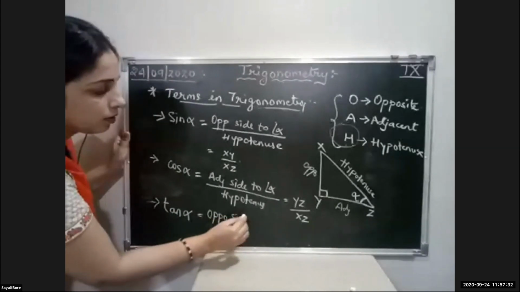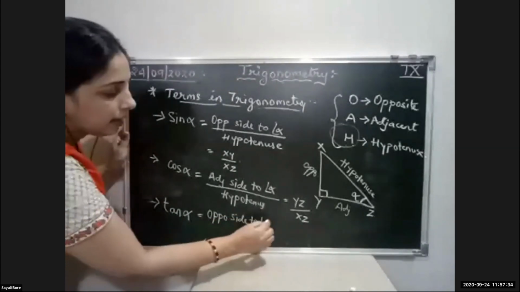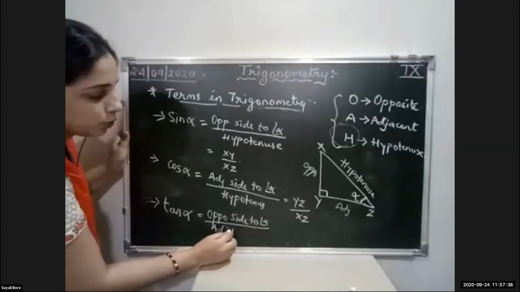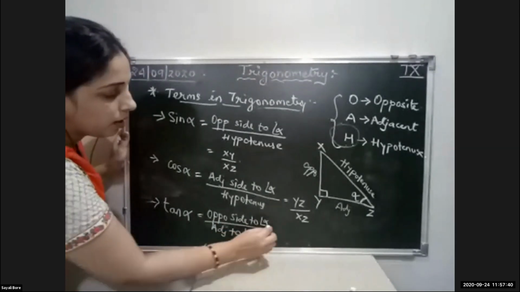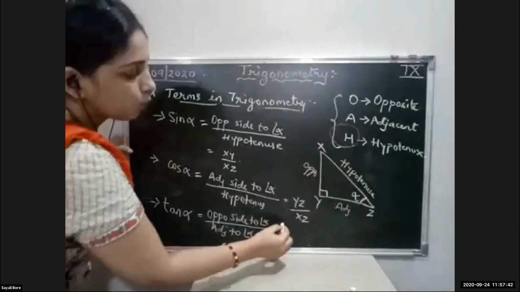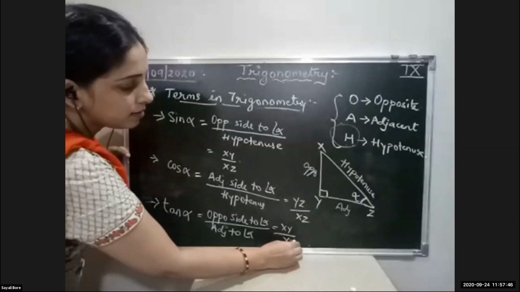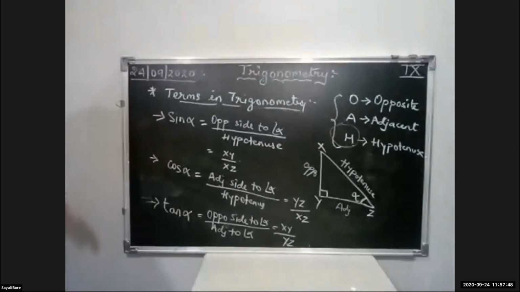Opposite side to angle alpha upon adjacent to angle alpha. So opposite is XY and adjacent is YZ.